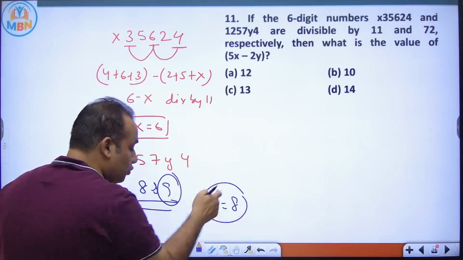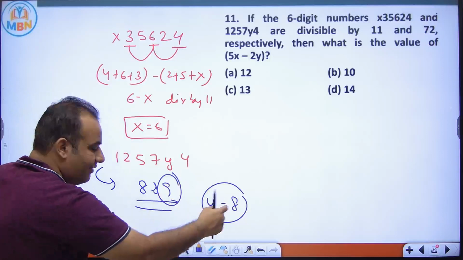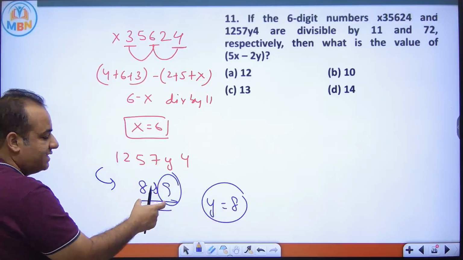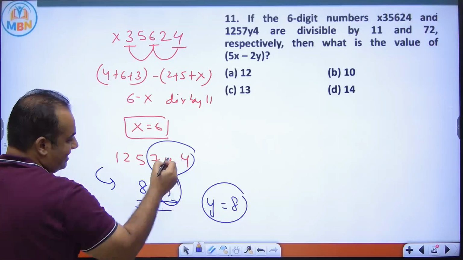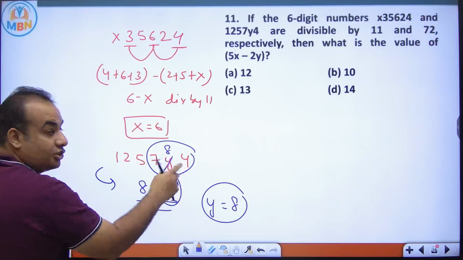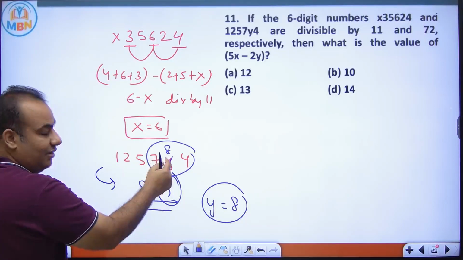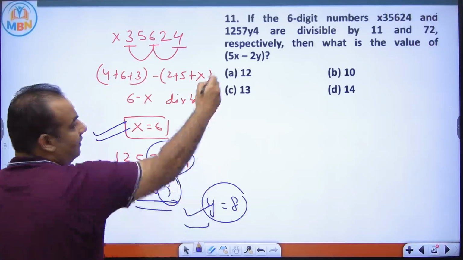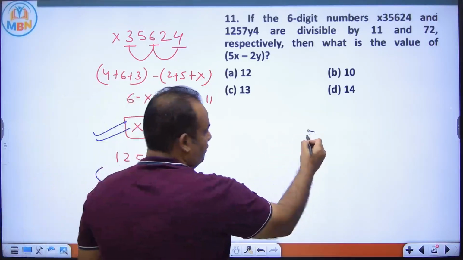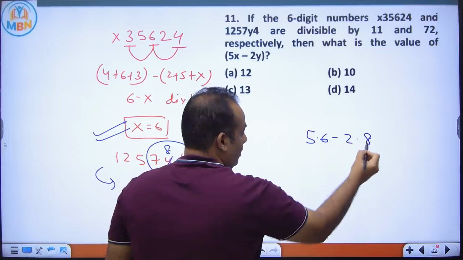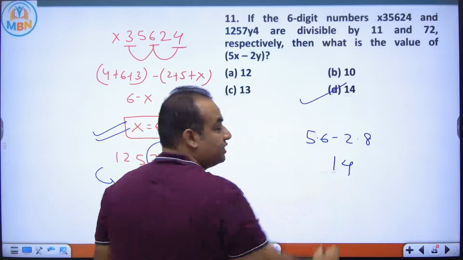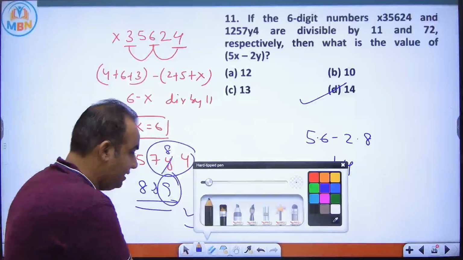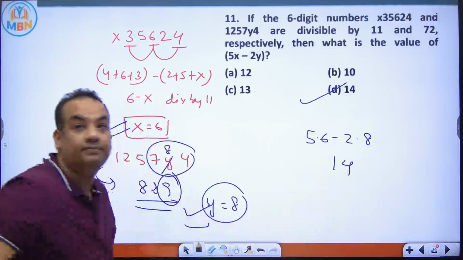But you have to check whether by putting y as 8, we are getting a number which is divisible by 8 or not. If I put y as 8, this is 784. Check. 8 9s are 72, 6 4s are 64. Divisible. So x is 6, y is 8. They are asking 5x minus 2y. So 5x minus 2y, you get the answer as 40. So the answer for this question is 40, D option. Any doubt to anyone in this?